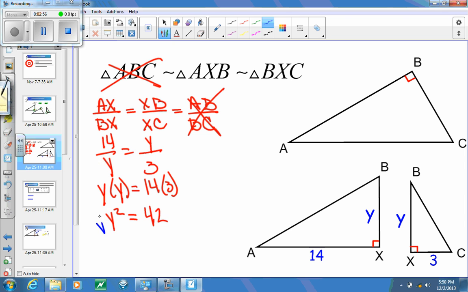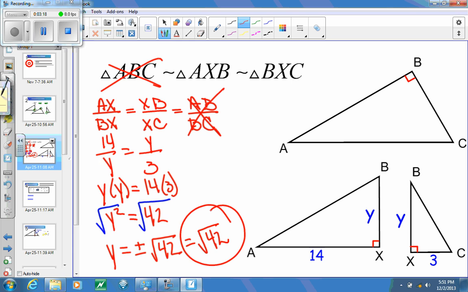To solve for y, we're going to take the square root of both sides. This would give me y is equal to plus or minus the square root of 42. Now with the plus or minus here, because you're working with the altitude of a triangle, we cannot have a negative altitude, so that's going to give us the positive square root of 42. We talked about how to simplify radicals, and the square root of 42 cannot be simplified, so we're going to leave it just as that.